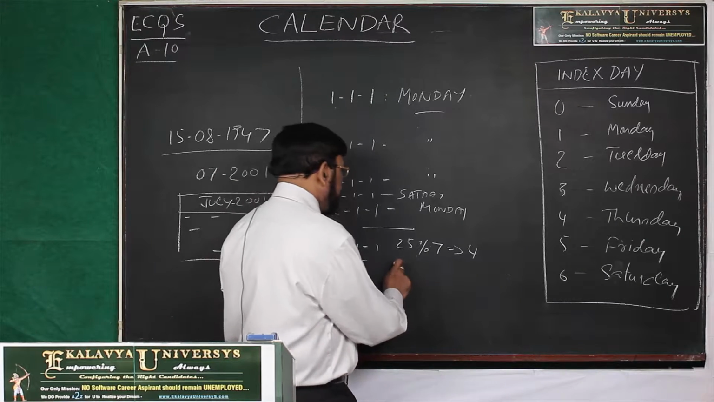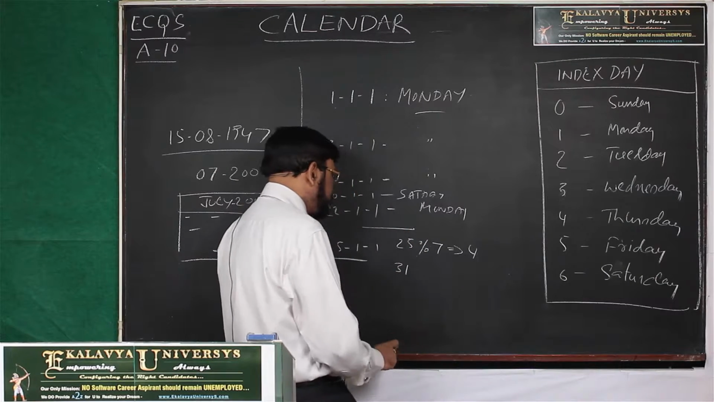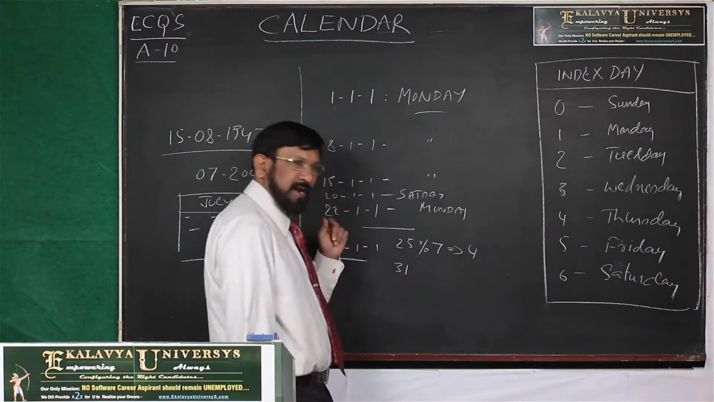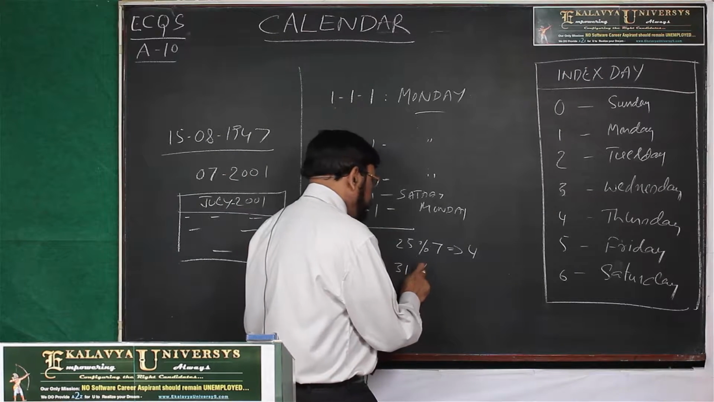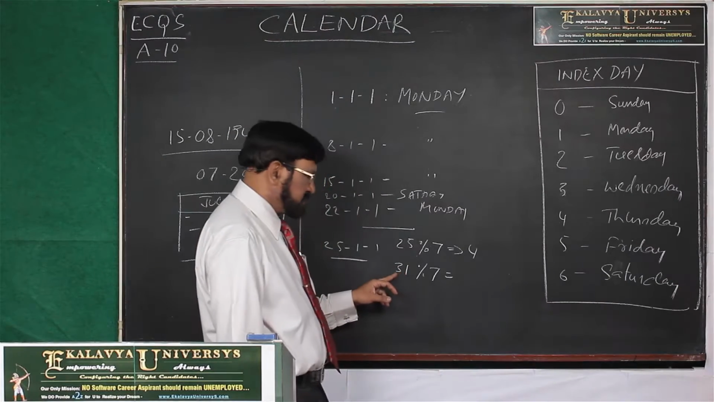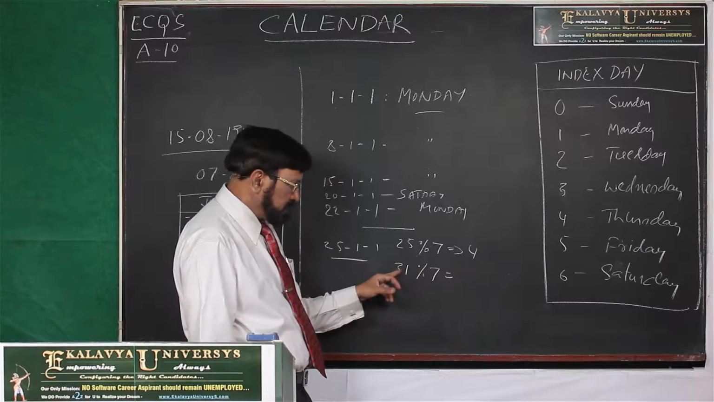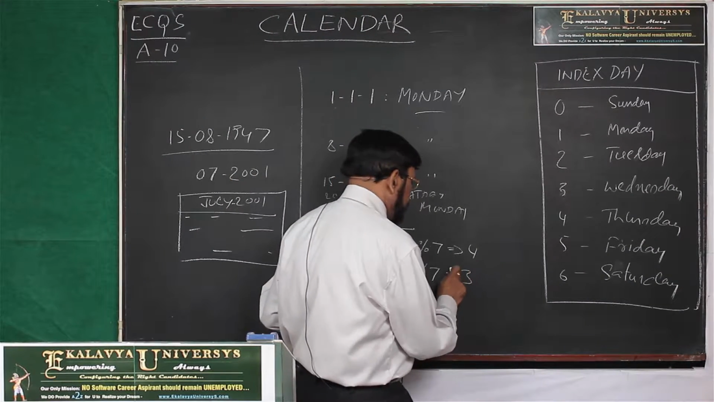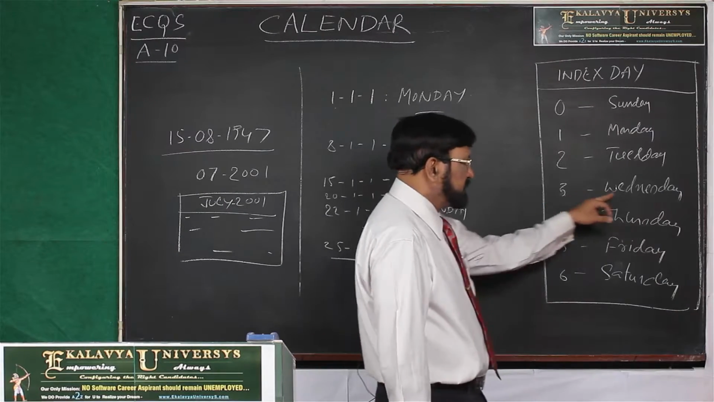Suppose 31st January 1, then what to do? 31 by 7. Then this is 4, 7, 28, 3 is the remainder. 3 is the remainder, 3 is Wednesday.